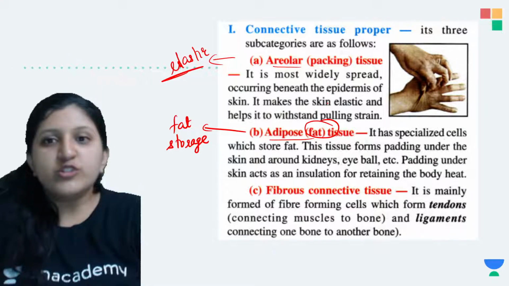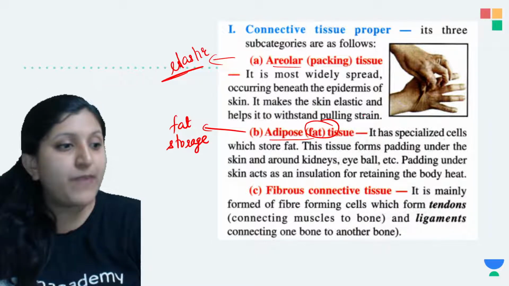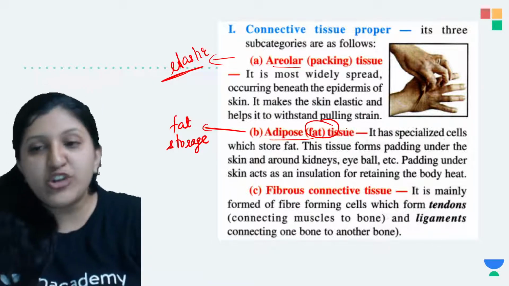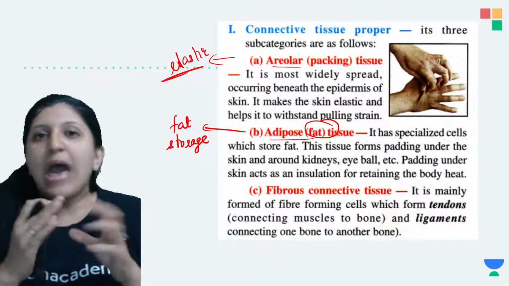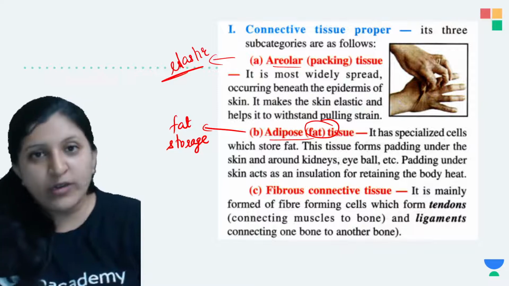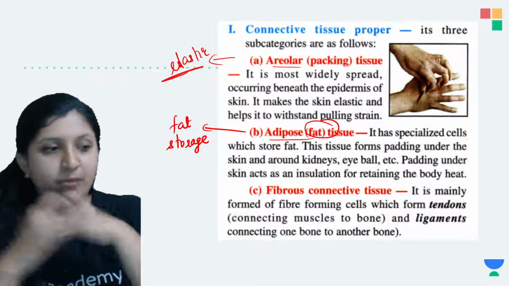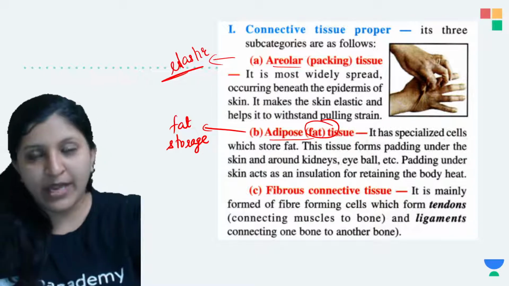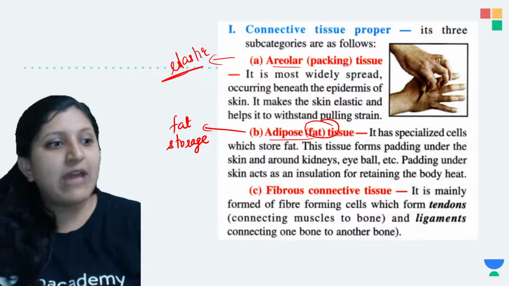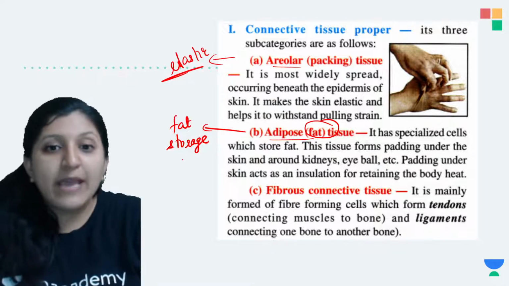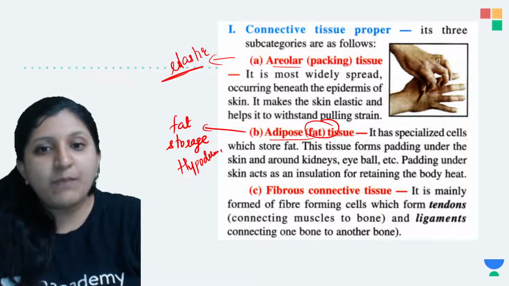Other than that, the adipose tissue has specialized cells, which are mainly used when you have not consumed food for a longer time period. You have a hypodermis: the outermost layer is the epidermis, the middle layer is the dermis, and below you can find the hypodermis. The hypodermis is where you will find these adipose tissues.